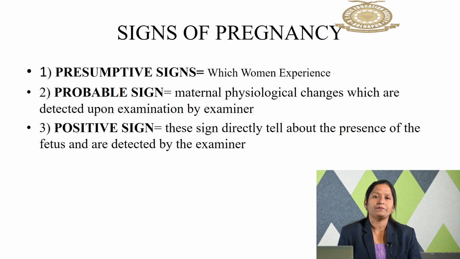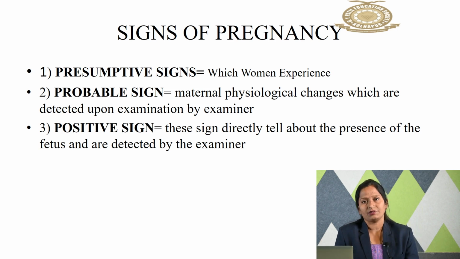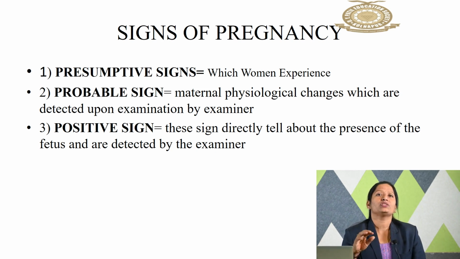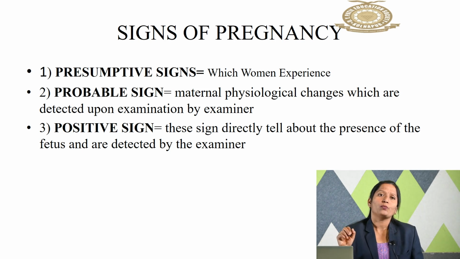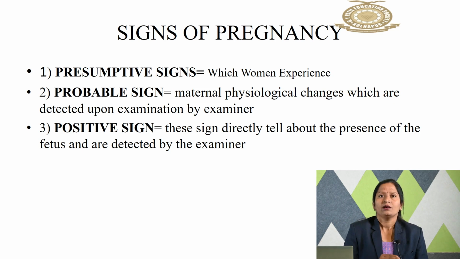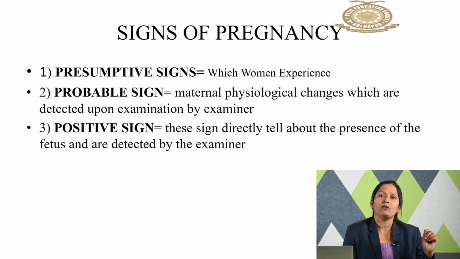Signs of pregnancy. So till this we have discussed the 3 trimesters. In each trimester we have discussed the different symptoms and different signs. So these are the signs of pregnancy which are classified under 3 headings: presumptive sign, probable sign, and positive sign. Presumptive signs are the signs which are experienced only by the woman.